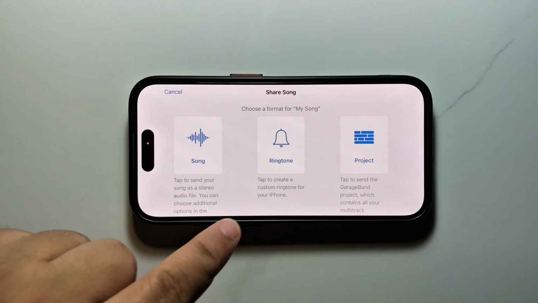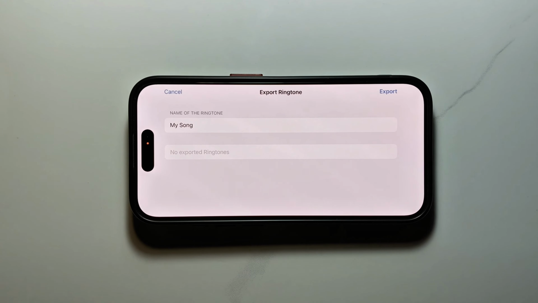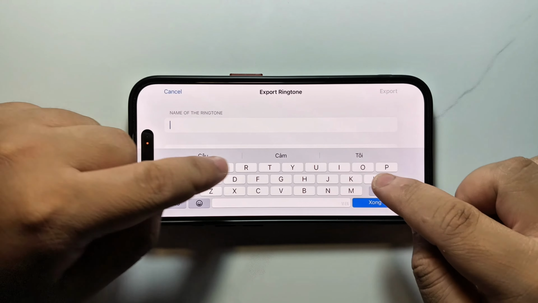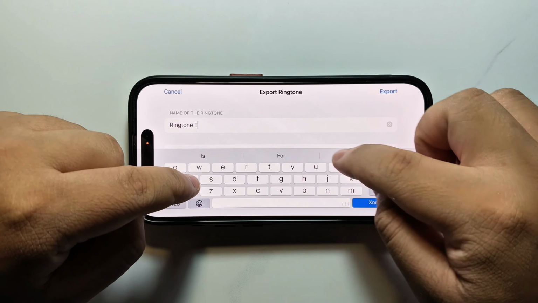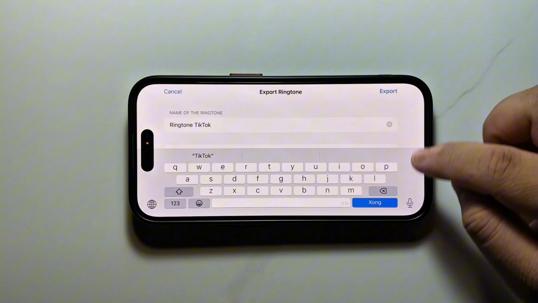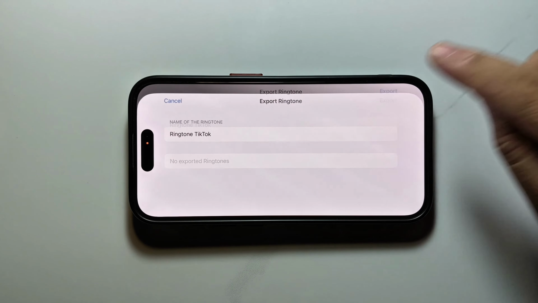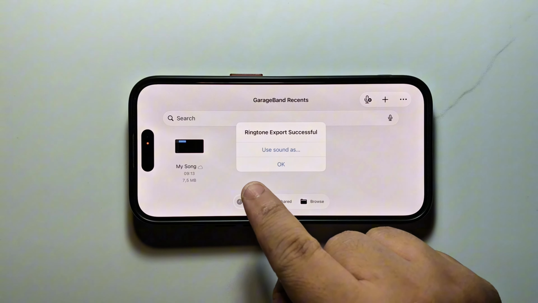Next step, you click on the ringtone. And now you can name it. I will put Ringtone TikTok. Then I click Export. Click on Use Sound As here. Next, click on the standard ringtone.